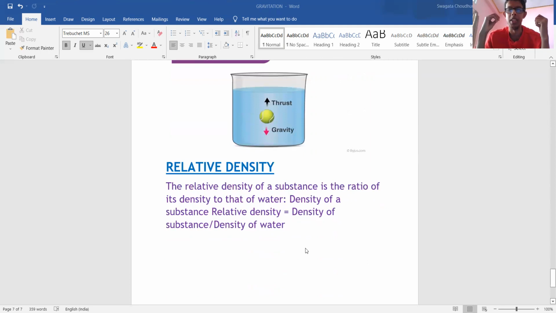Now what is relative density? Relative density is nothing but the density of the substance to the density of water.